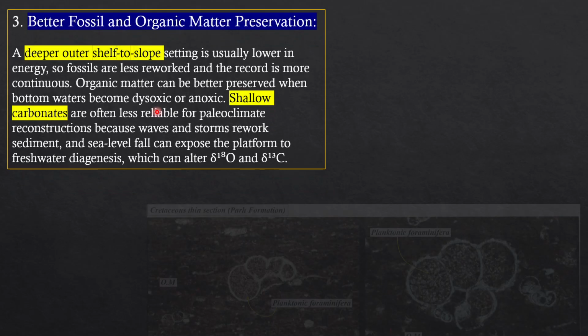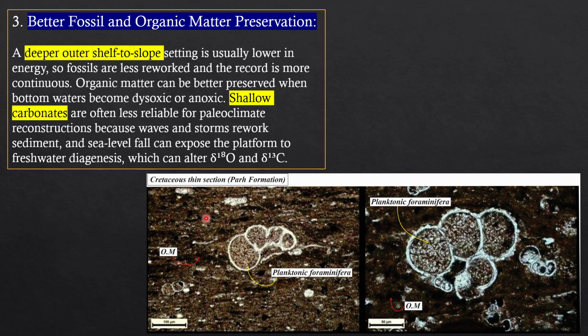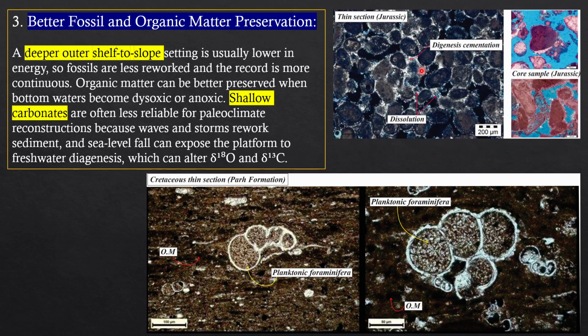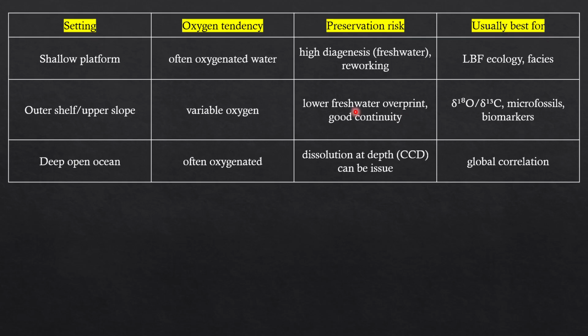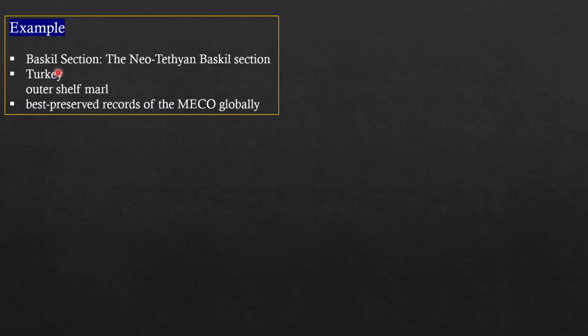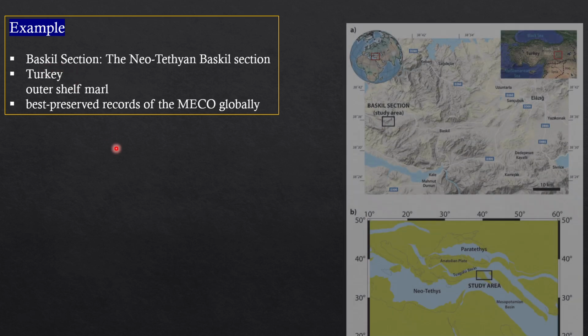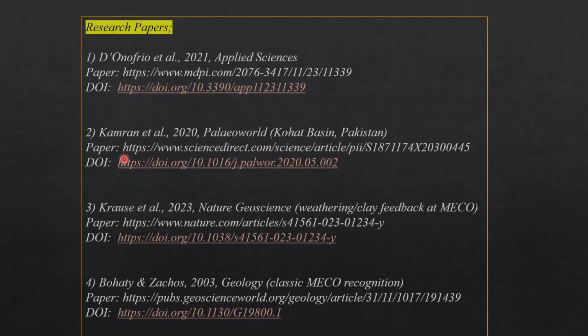Number three is fossil and organic matter preservation. So you can see the best preservation of organic matter, and you can study the paleoclimate, but here there is a lot of dissolution and a lot of cementation on the shallow carbonate, so maybe it's not good for the study. This is the setting, you can read it, that is why we use deeper ocean for the paleoclimatic analysis. An example is also the Baskil section from Turkey. They studied it, and this is the paper, you can check it for this MECO event.